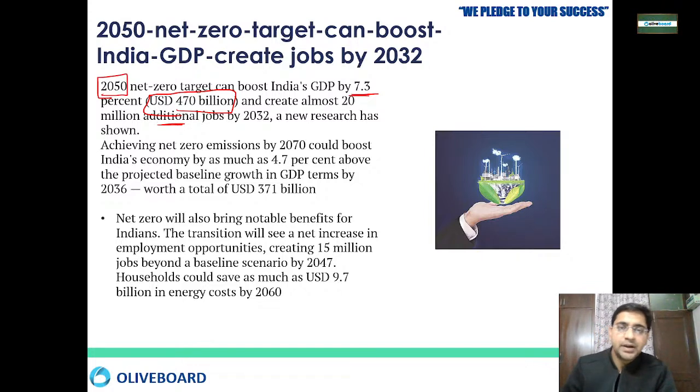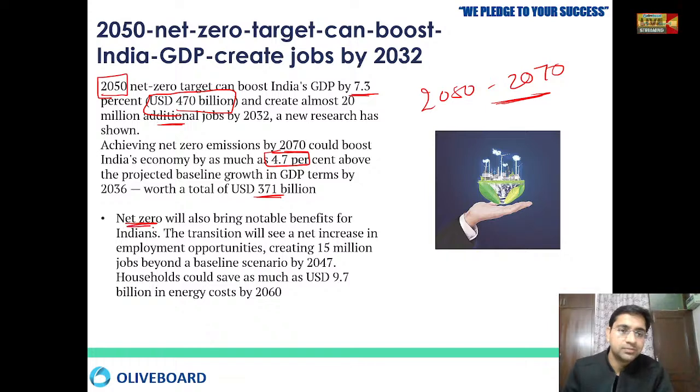Okay. So, but we have extended the time from 2050 to 2070. If we are extending the time, this will boost our economy by 4.7%. Okay, and the growth, and we will be getting the GDP increase by 371%.